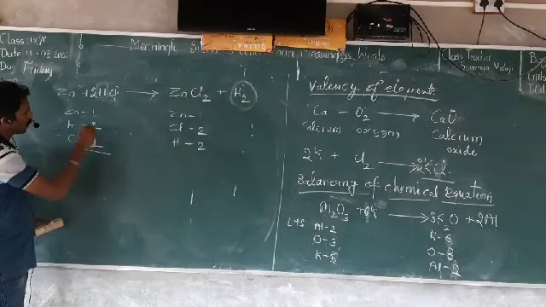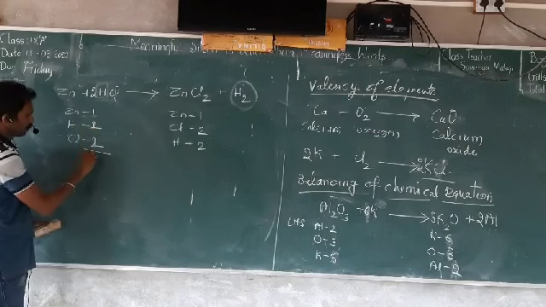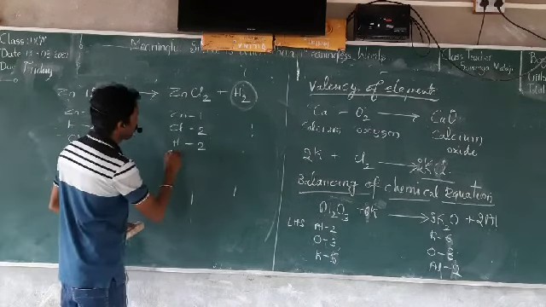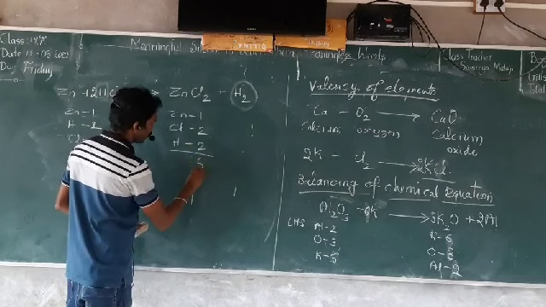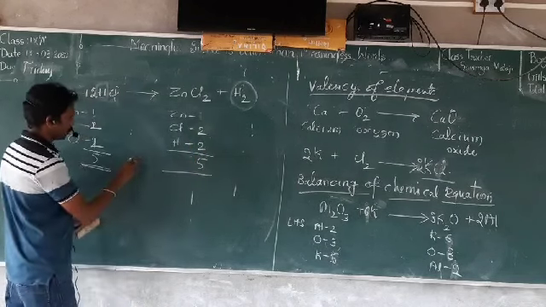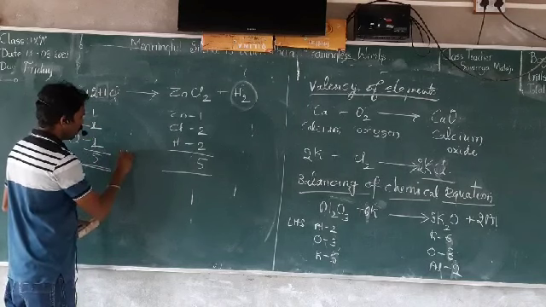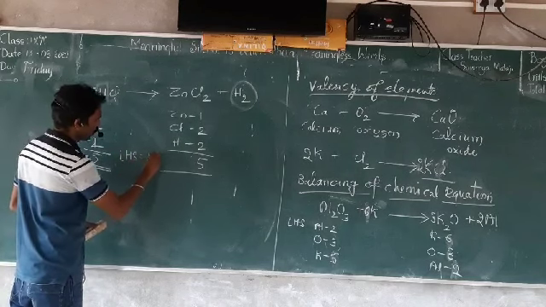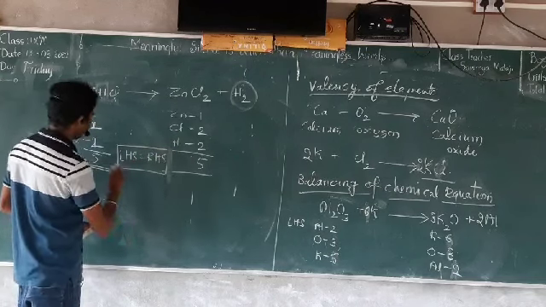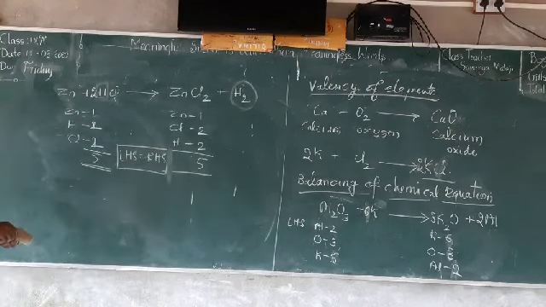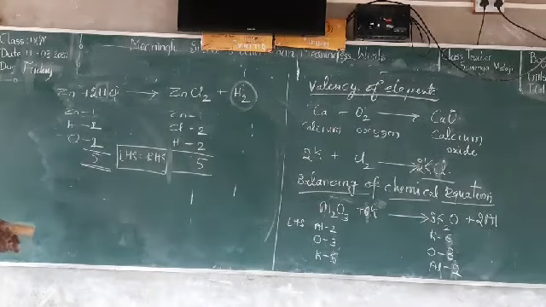So now it is balanced: 2, 3, 4, 5. It becomes 5. So LHS is equal to RHS. So this is how to balance a chemical equation.